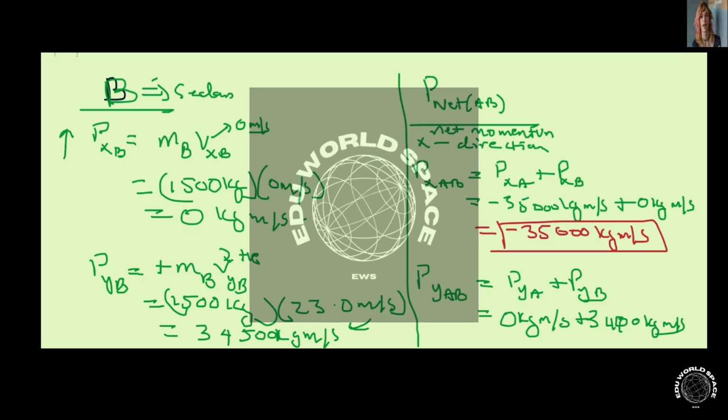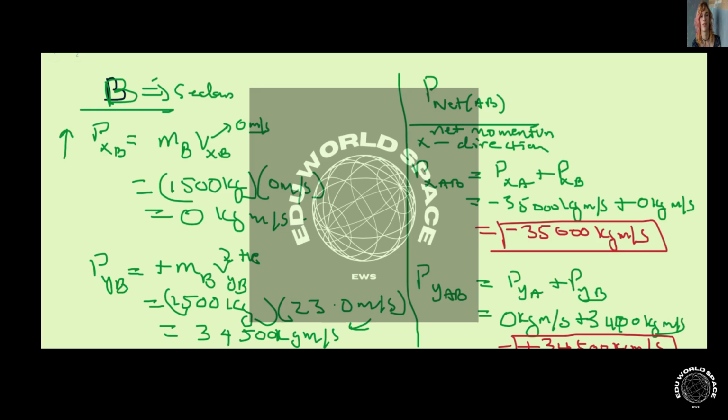So the net momentum in the y direction is positive 34,500 kilogram meters per second. So we're done with part A, but we still have to complete part B.